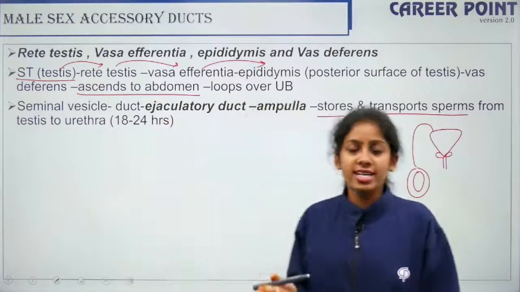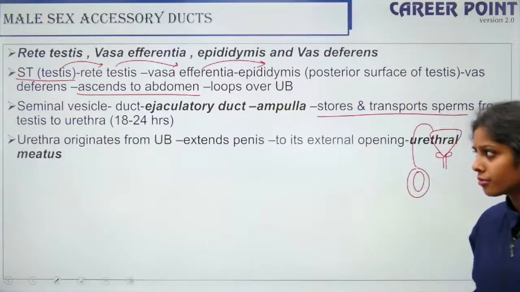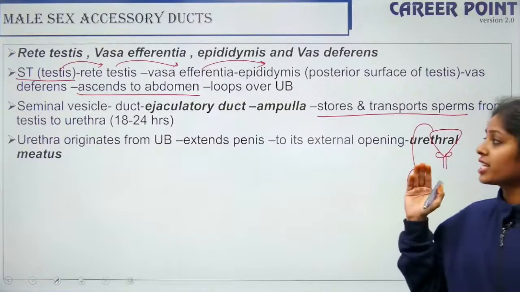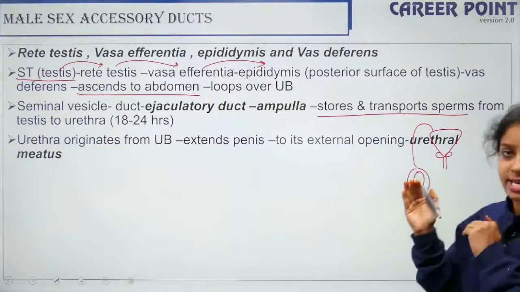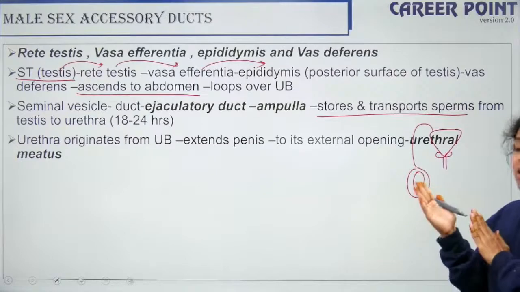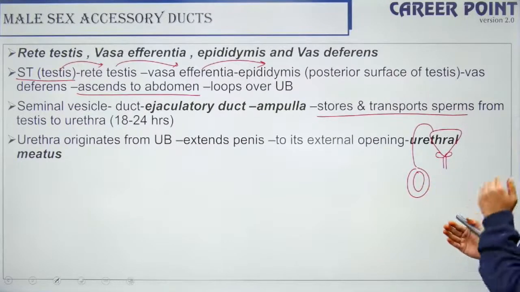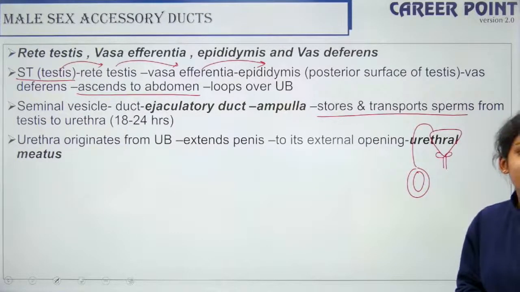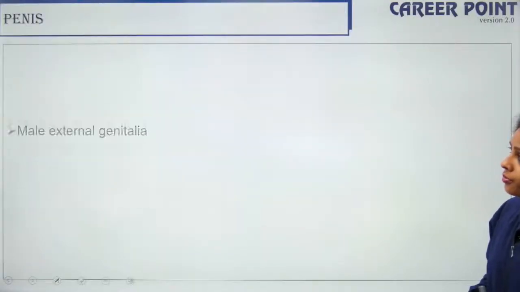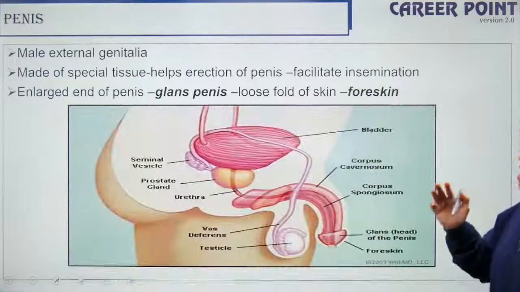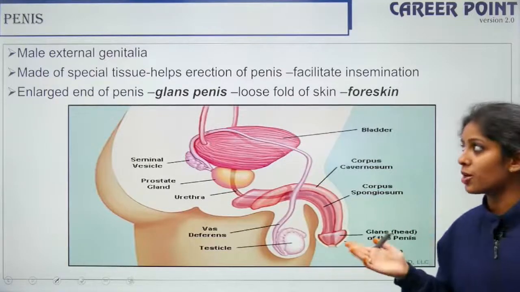The urethra is the final opening. The urethra originates from the urinary bladder and extends to the penis. The penis is the external genitalia of the male, and its external opening is the urethral meatus. So this is the external male genitalia, that is your penis.